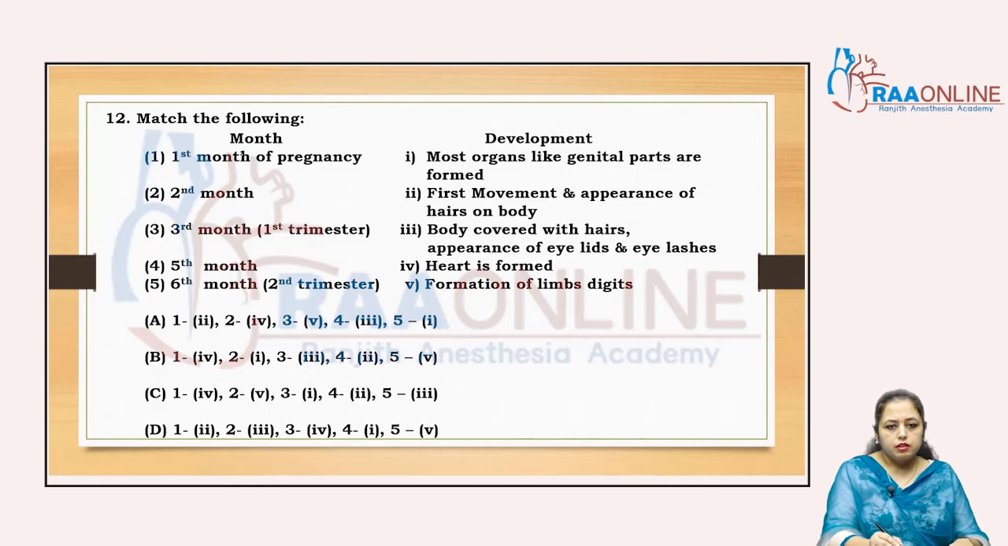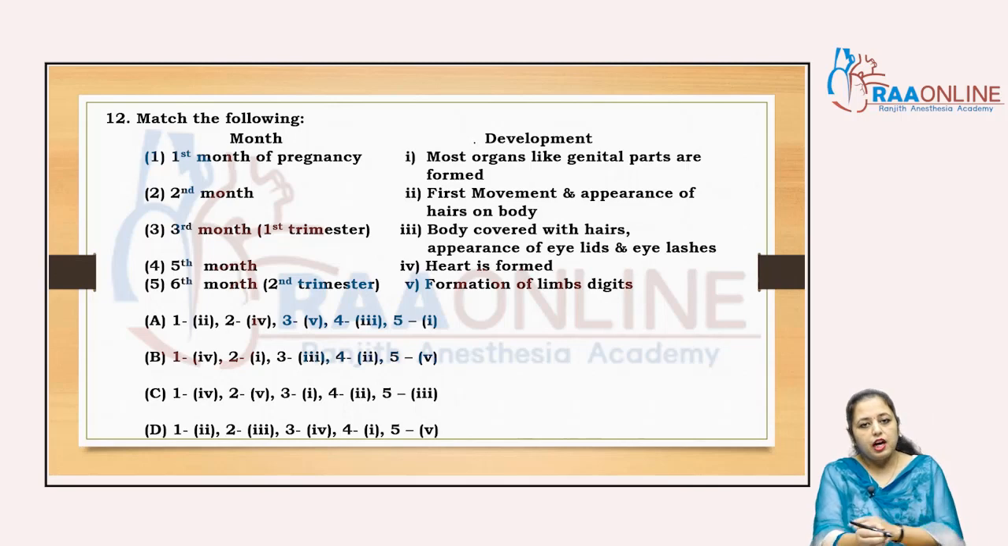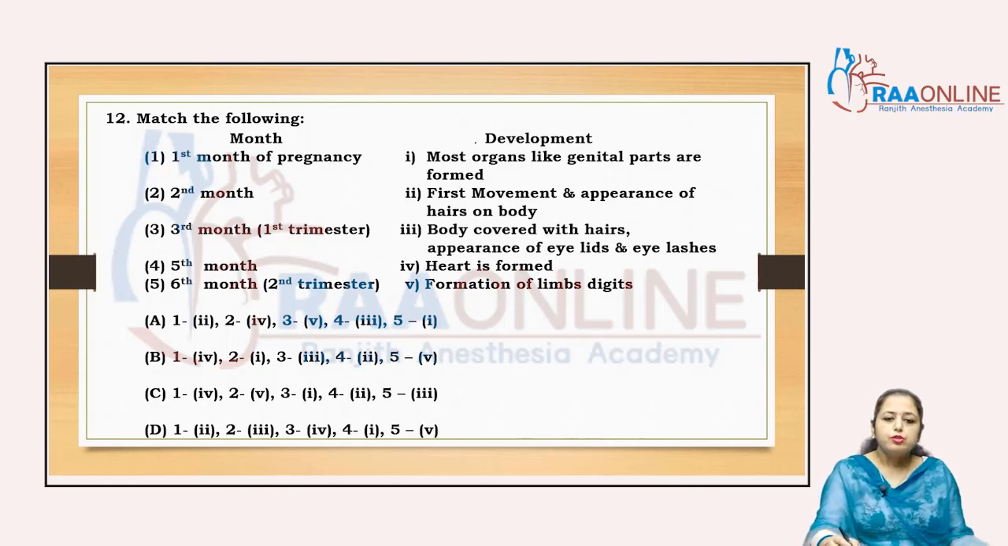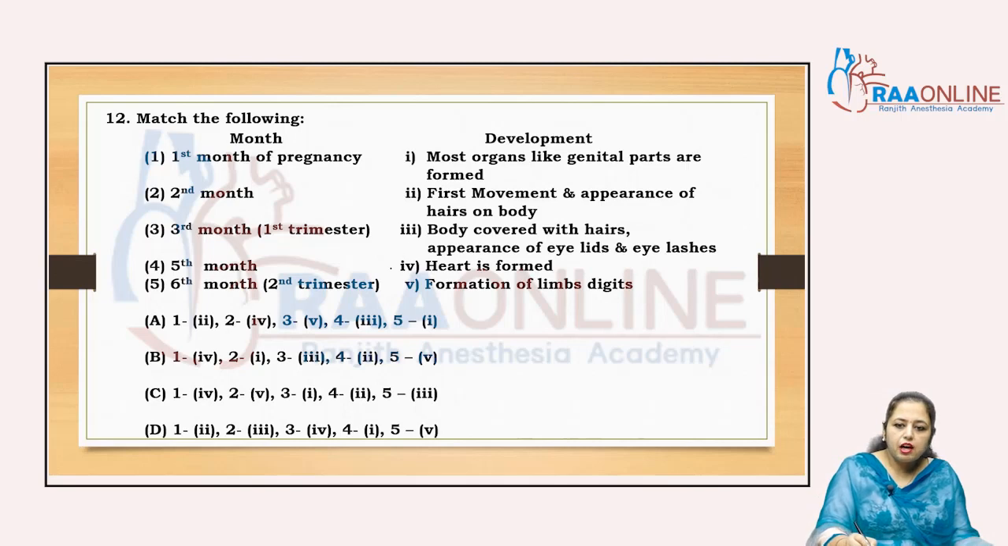Now come to the next question, that is match the following. It is given month and development, in which month which part of the embryo or the fetus is formed, right? In the first month of pregnancy, what will form? In the first month of pregnancy, the heart is formed. That's why when the heartbeat is audible, then we will consider the pregnancy is live, right? So in the first month of pregnancy, heart is formed,